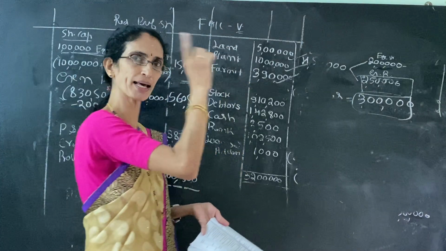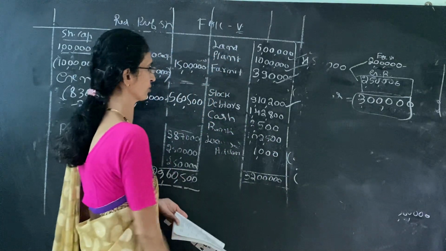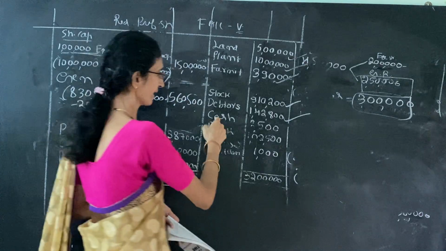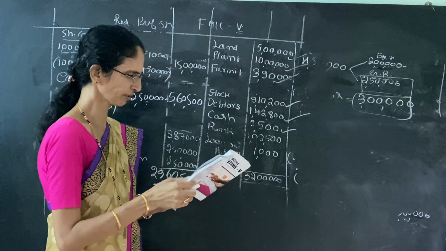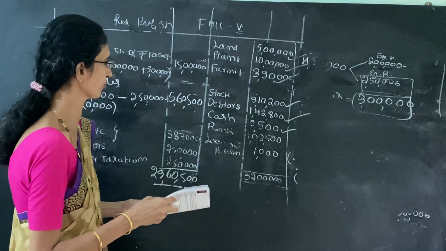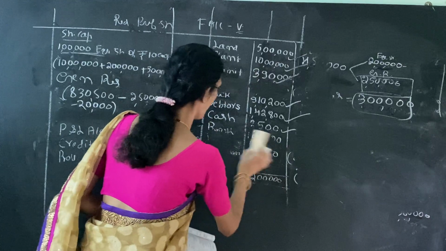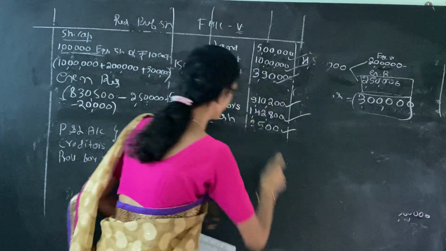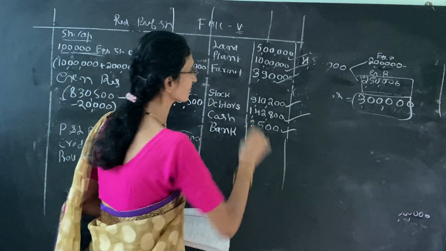Refer journal entry number 1. Then stock, write stock as it is 9,10,200. Write the debtors 1,42,800. Write the cash same 8,500. Then we have to write the bank. So bank is important. So adjustment is in bank. So we have to write bank.